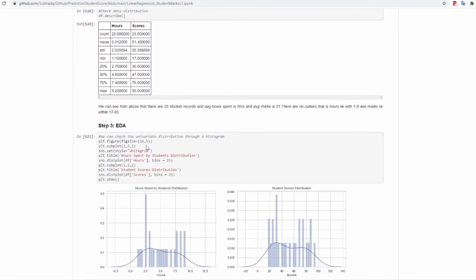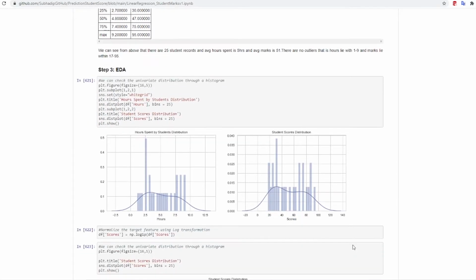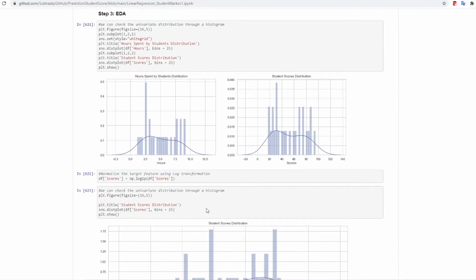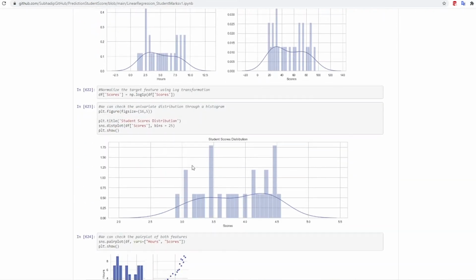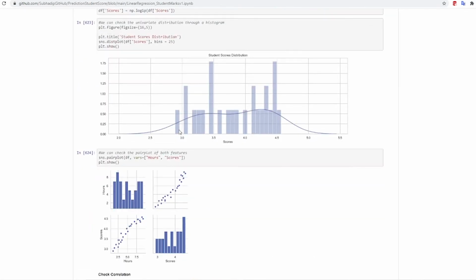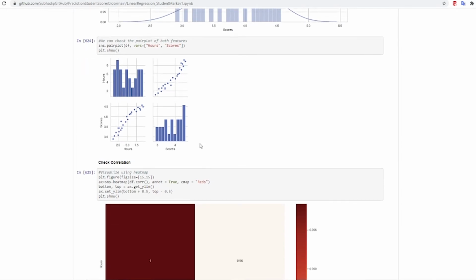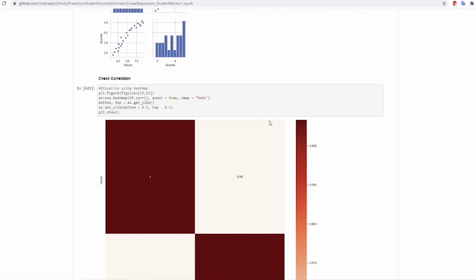Then we did some basic EDA, checked the distribution of the data. We did a log transform on the target variable so that a linear regression model can be applied on it, since it's required for a linear regression. Then we checked the dependency of the dependent and independent variables, that is the hours and scores. We checked the correlation of the data with a heat map.